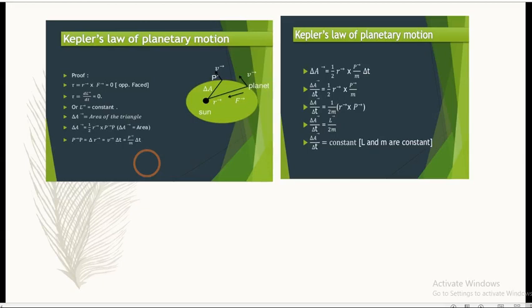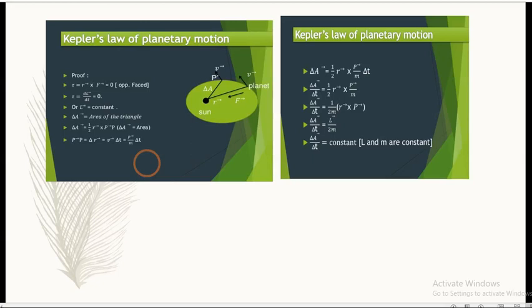For that, we are going to consider the conservation of angular momentum. According to that, if the torque acting on the system is 0, that is, no external force, then the total angular momentum always remains constant. This is valid for any central force.